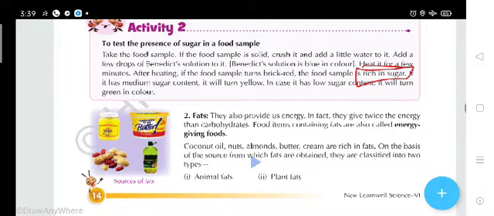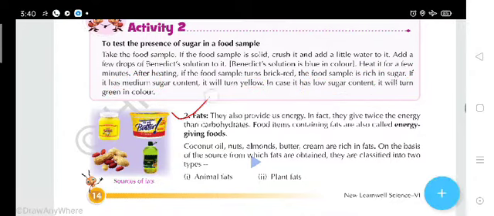And if it turns yellow in color, it means the level of sugar is medium, and if it turns green in color, it means the level of sugar is very low.